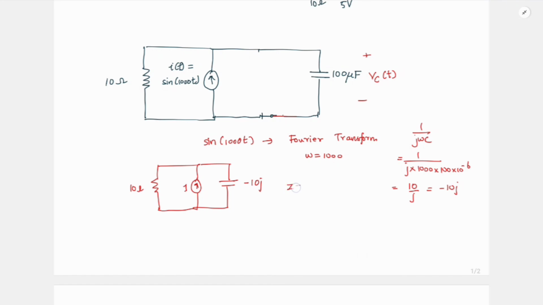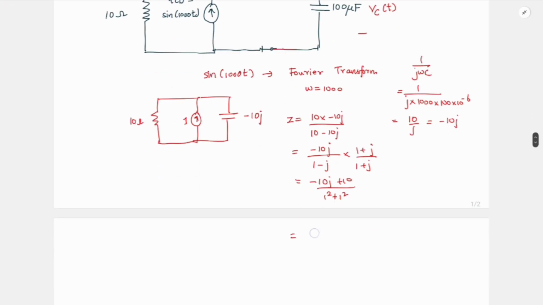So what is my equivalent impedance here? It is 10 into minus 10j divided by 10 minus 10j. If we take 10 and cancel it, I'll get minus 10j by 1 minus j. I can multiply this with 1 plus j over 1 plus j. I will get minus 10j plus 10 divided by 1 square plus 1 square, which is 2. So I'll get 5 minus 5j, right? So this is my Z.